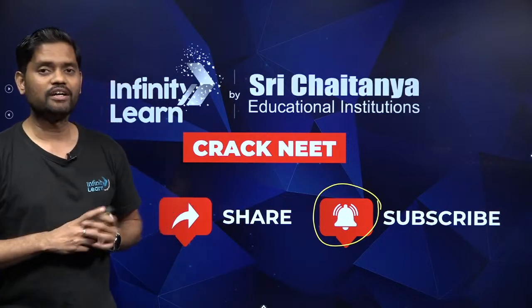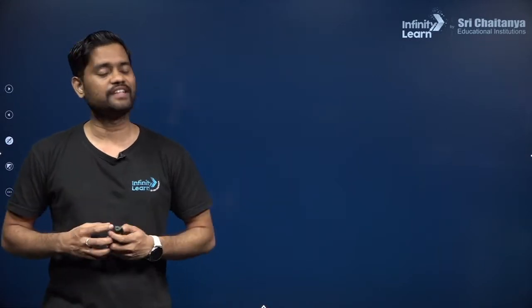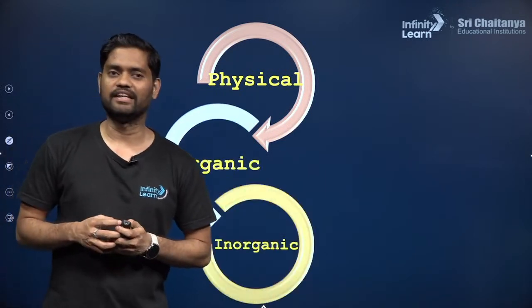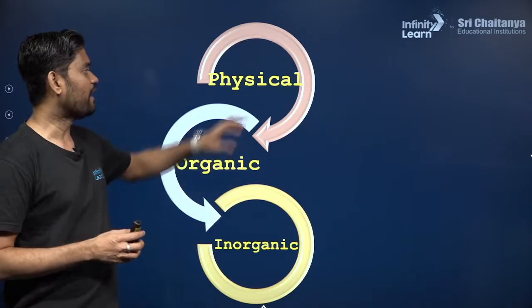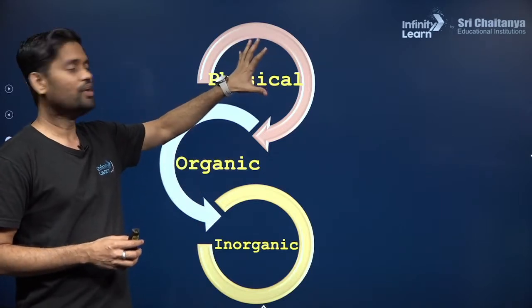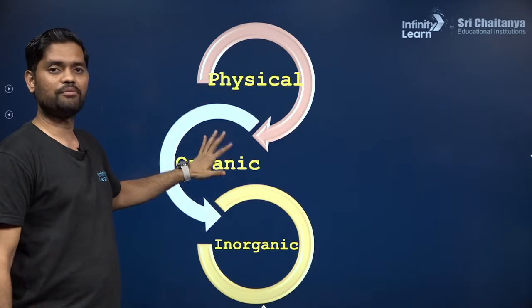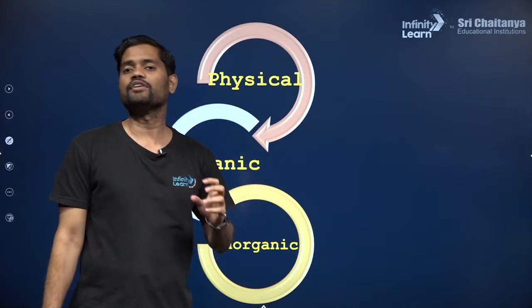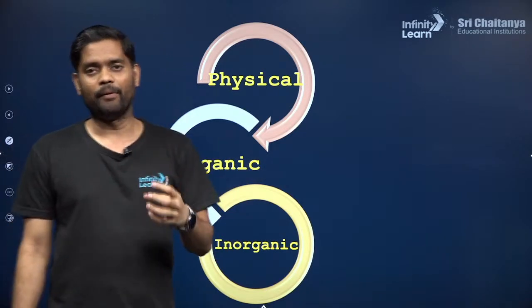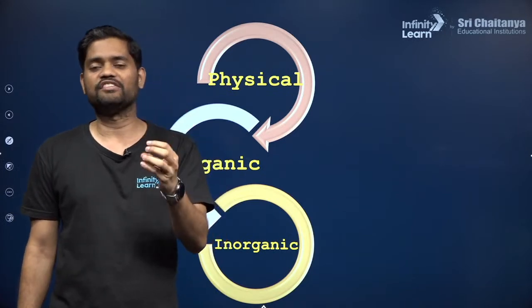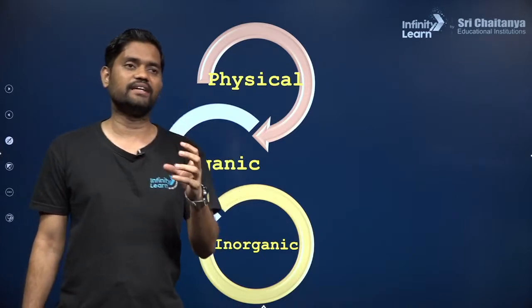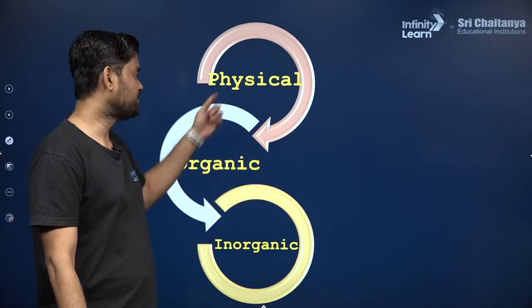Okay, so if I talk about chemistry, guys, there are three segments of chemistry: the first is physical chemistry, the second is organic, and the third is inorganic chemistry. So I'm going to discuss 5 important chapters of physical chemistry, 5 important chapters of organic chemistry, and 5 important chapters of inorganic chemistry. Importance not with respect to what I feel, but with respect to the number of questions that have been asked in the previous 5 years. I have done the analysis of the last 5 years and extracted these 5 topics for each segment of chemistry.